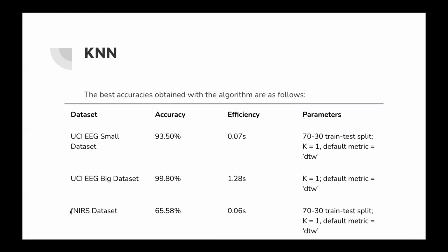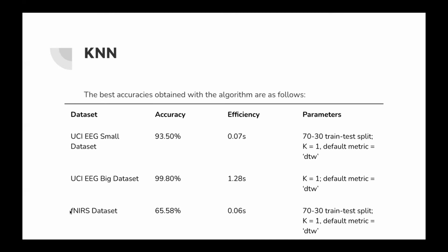K-nearest neighbors is the fastest running algorithm from the 4 algorithms selected, with a runtime around 1 second or less for the large UCI dataset. In the large UCI dataset, the best accuracy was from the default distance metric given by sktime and a K value of 1. This accuracy was very high at 99.8%, and even when the K parameter was varied, it remained in the 90s, indicating that KNN performs generally very well with large amounts of data.